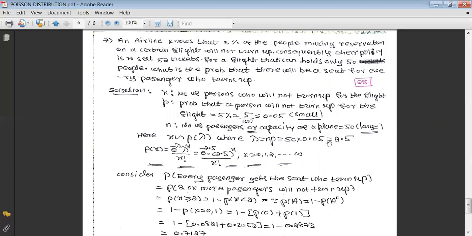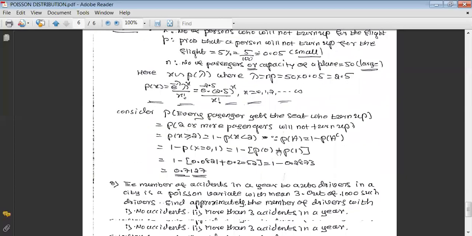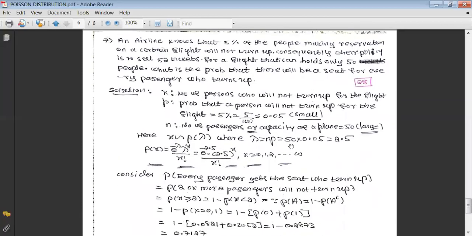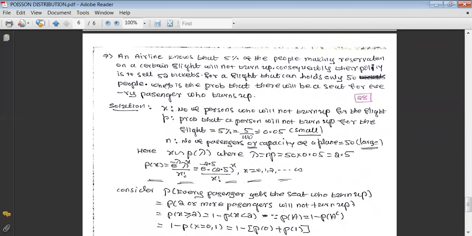Once you substitute this 2.5 as the value of lambda in the probability mass function, we are going to write this one. This is the probability mass function of Poisson for this case. And now here we want the probability that every passenger who turns up gets a seat. This is very, very important because their policy is, for a flight of 50 passengers, they are going to sell 52 tickets.